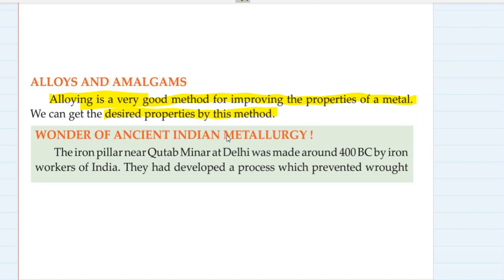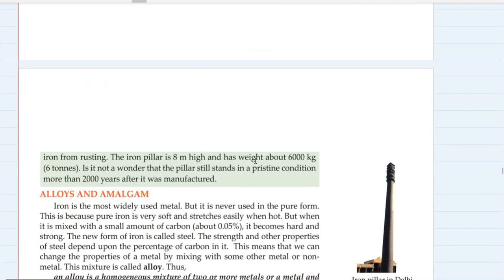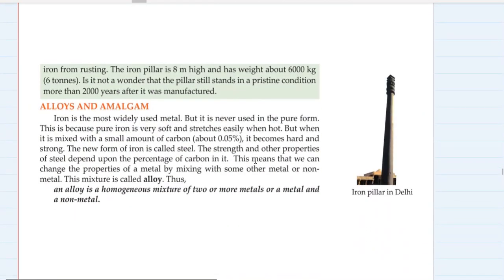Wonder of ancient Indian metallurgy: the iron pillar near Qutub Minar at Delhi. I don't know how many of you have seen it, but I'll show you the picture. It was made around 400 BC by iron workers of India. They had developed a process which prevented wrought iron from rusting. Wrought iron is a type of iron. Wrought iron is also used for making furniture. The beds are made of wrought iron.